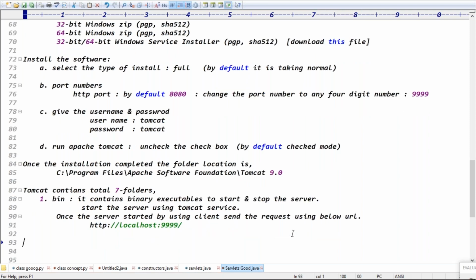Sir, just one doubt. Is this localhost also defined somewhere? Localhost means where the server is present, in which machine the server is present. That server machine's IP address we have to give here. Where is your server present now? Your server is present on the same host, the same machine. That's why we are giving localhost.